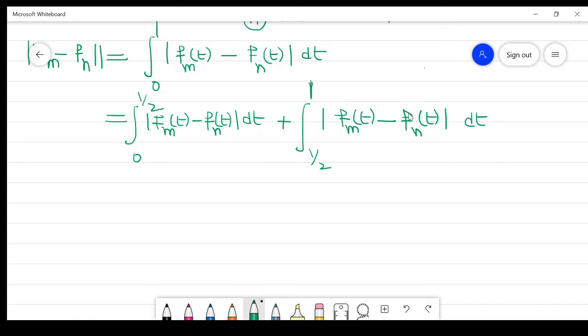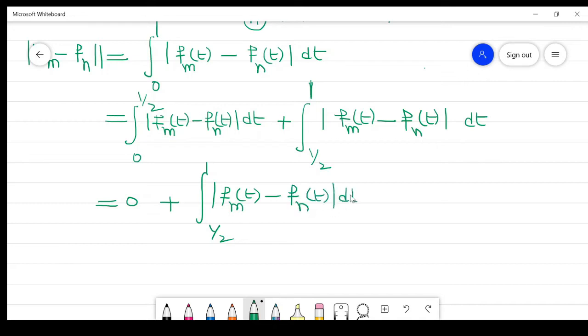Now remember its value. From 0 to 1, its value is 1, and again its value is 1. So 1 minus 1 is 0. So this is 0. So the first term is 0. The second term is the integral from 1/2 to 1 of the absolute value of fm(t) minus fn(t) dt.